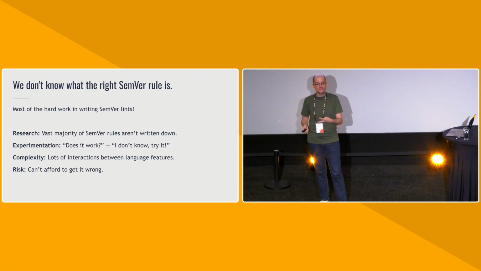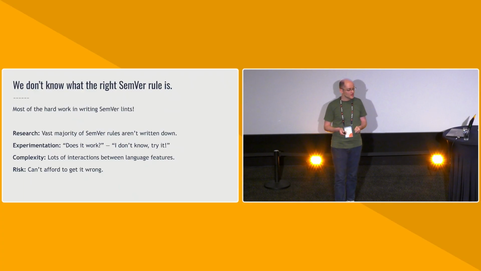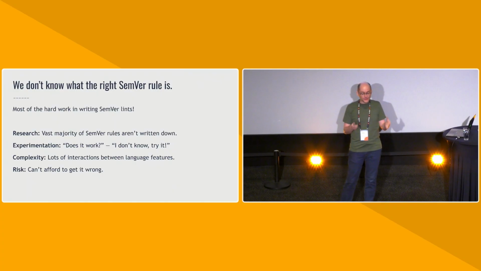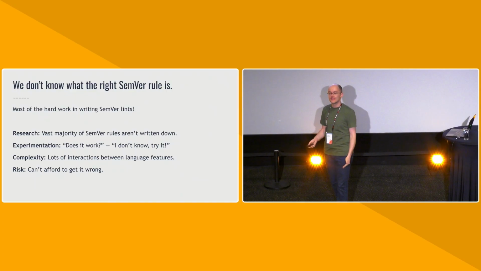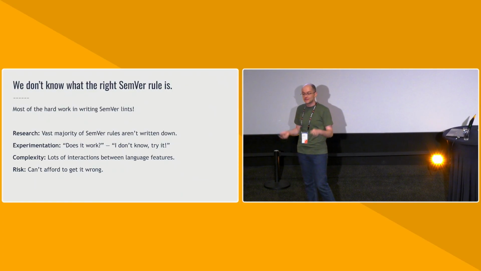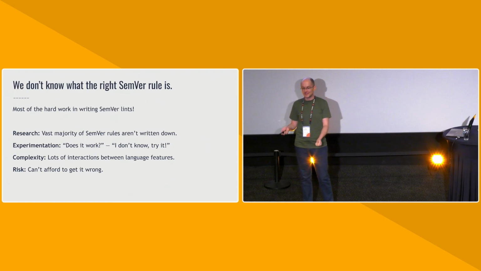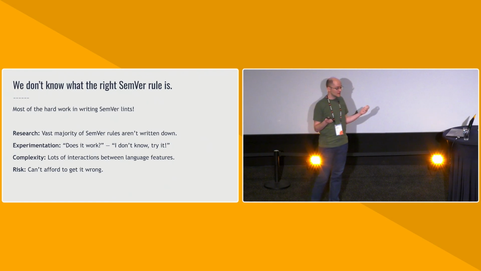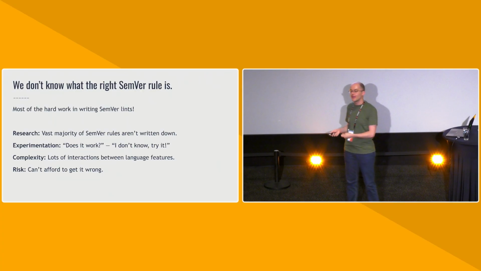And there are 4 themes that I want you to look at as I show you a couple of examples of this in practice. One is that we need to do a lot of research. The rules are not written down. It's not like we have an exhaustive list and we just need to check a bunch of boxes. We need to figure out what those rules are. In order to figure them out, we need to do a whole bunch of experimentation. And in order to make sure that we get the right rule, we need to handle all of the inherent complexity in the Rust language.